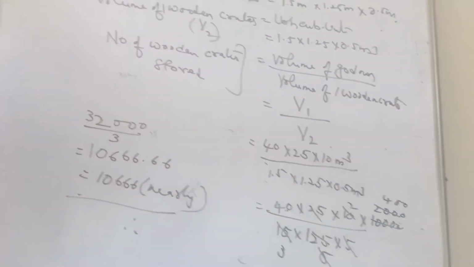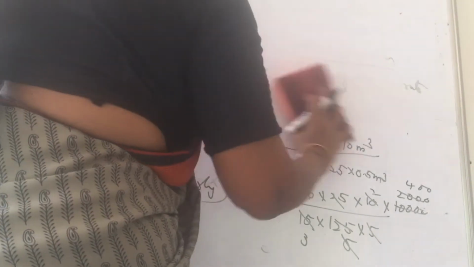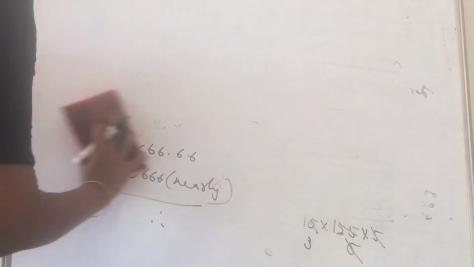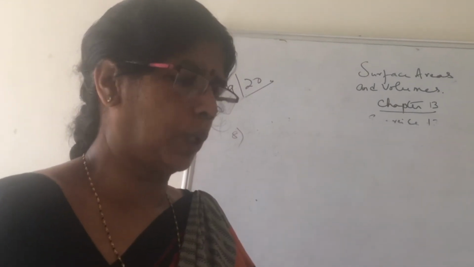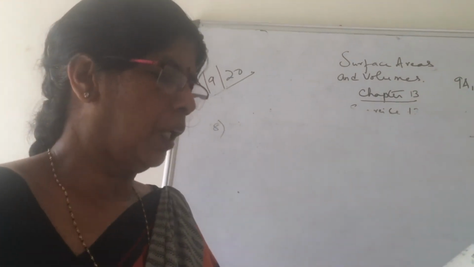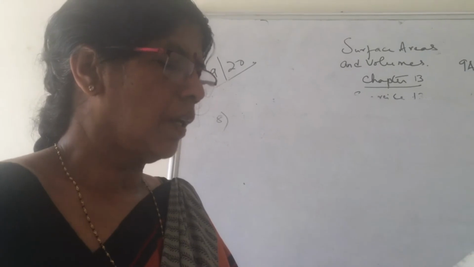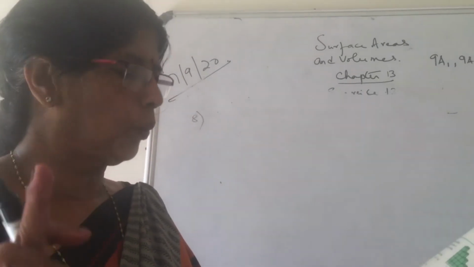Yes. Next sum. Coming to the 8th question. Question number 8. A solid cube of side 12 centimeters is cut into 8 cubes of equal volume. One big cube of side 12 centimeters is cut into 8 cubes of equal volume.